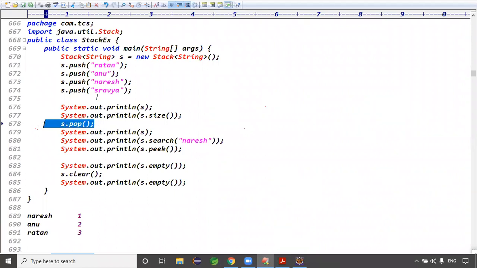Pop means what happened here? The top element Xavier is deleted. Now it contains only three elements, Ratan, Anu, Naresh. In that case, search of Naresh means what? Naresh does not become 3, right? Naresh is not the third element, guys. Naresh becomes what? The first element, right? Because the element we inserted last is the first occurrence, first value, right?